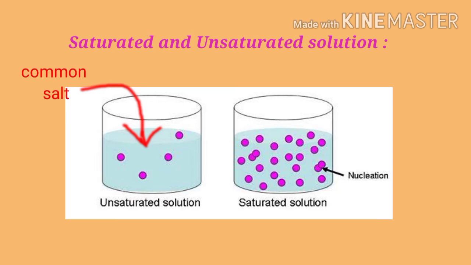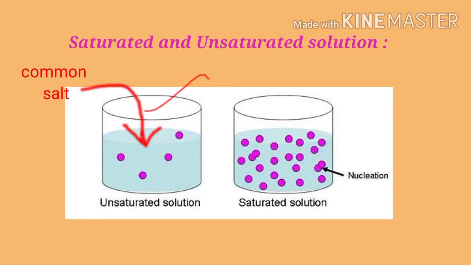When a solution can dissolve some more of the solute, it is called an unsaturated solution. Now, if you go on adding salt, after a particular stage it will not be possible to dissolve any more of the salt even with repeated and vigorous stirring. The undissolved salt will settle at the bottom of the tumbler.